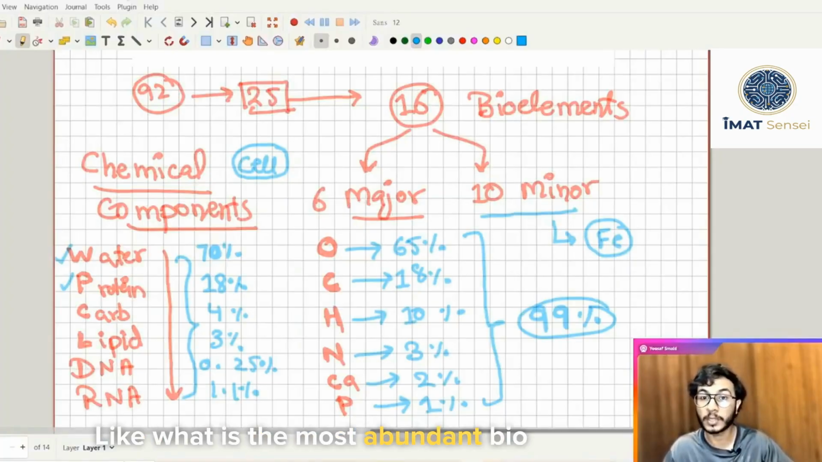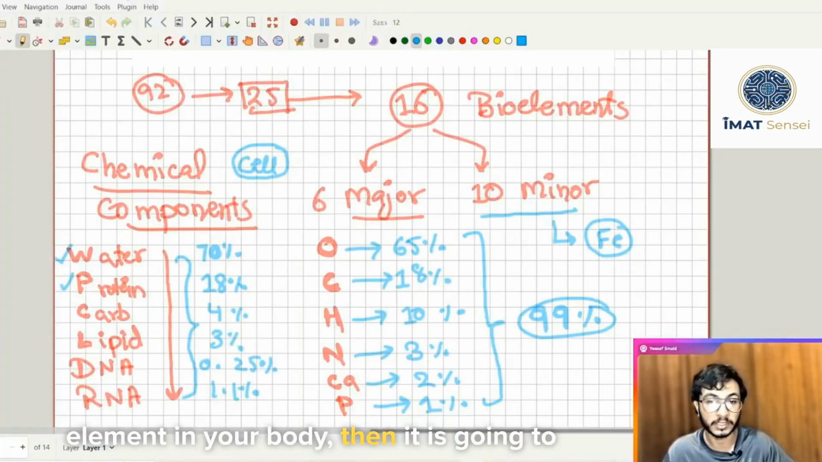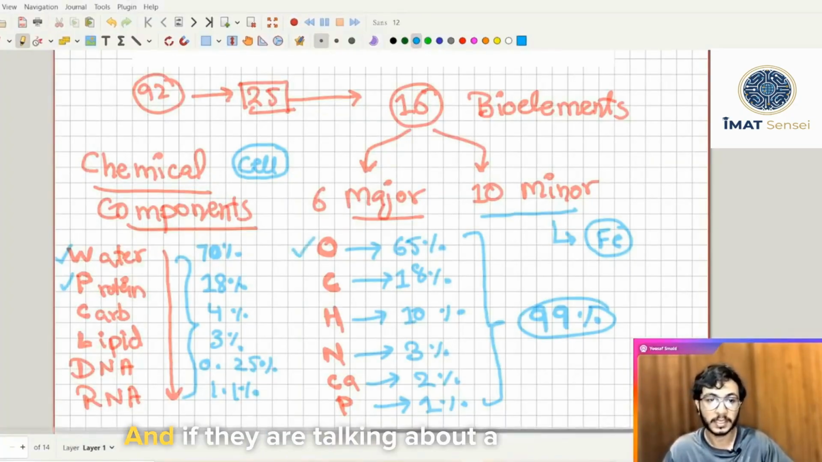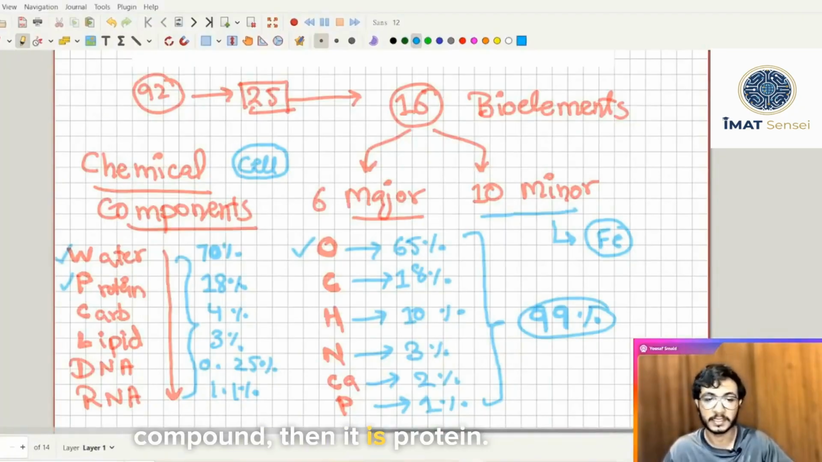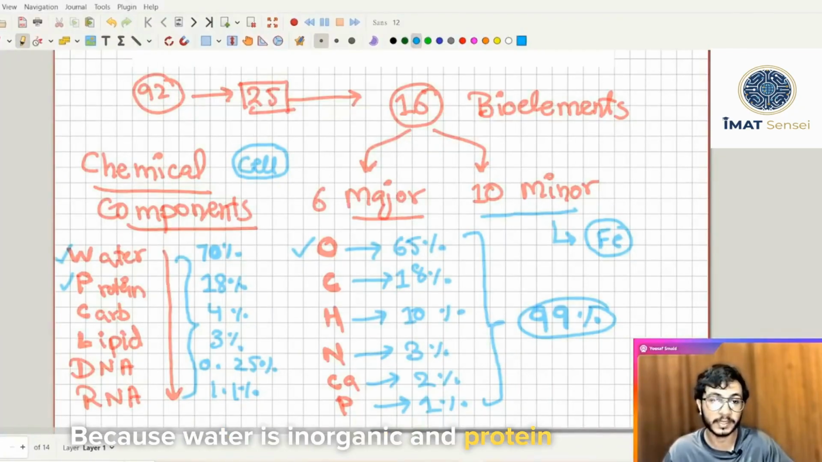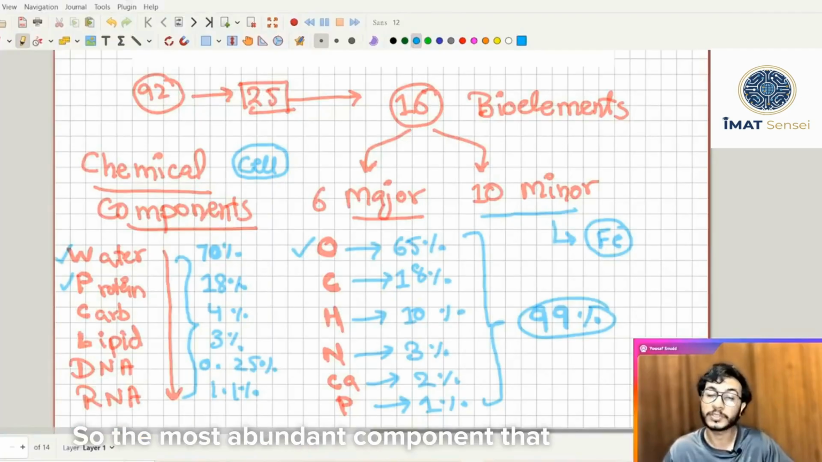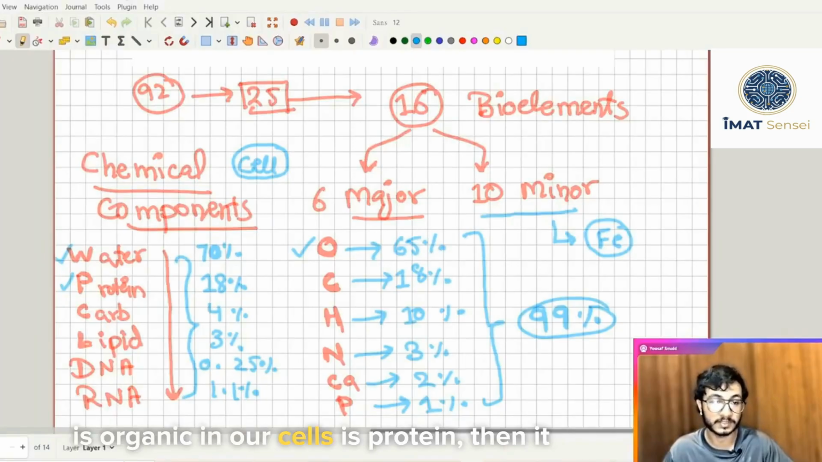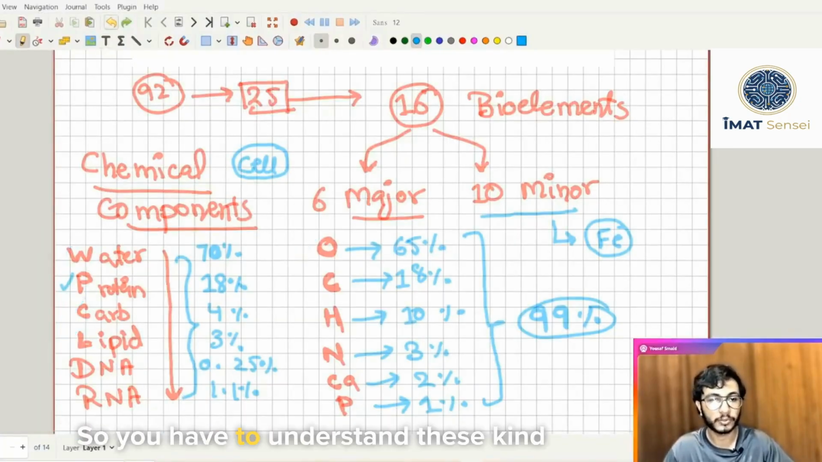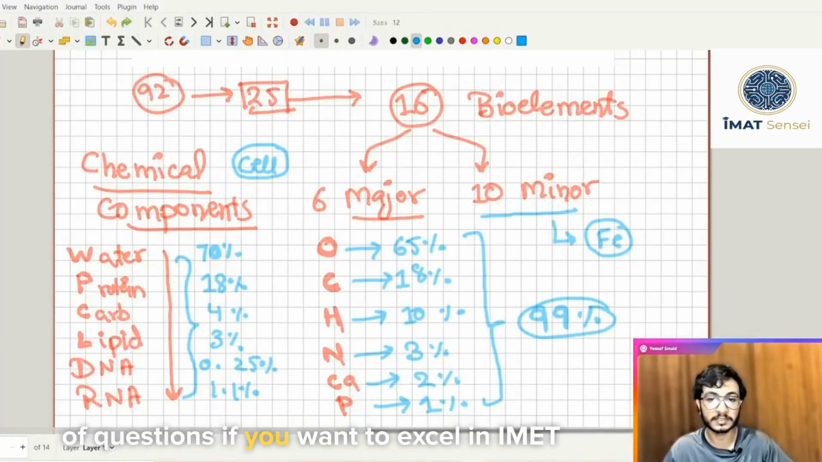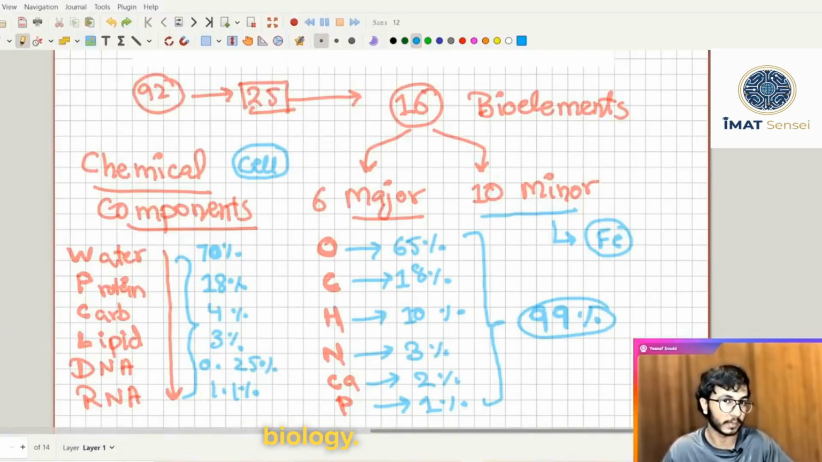What is the most abundant bioelement in your body? Then it is going to be oxygen. If they are talking about a component, then it is water. And if they are talking about an organic compound, then it is protein, because water is inorganic and protein is organic. So the most abundant organic component in our cells is protein, then carb, then lipid and DNA, and so on. You have to understand these kinds of questions if you want to excel in IMAT biology.